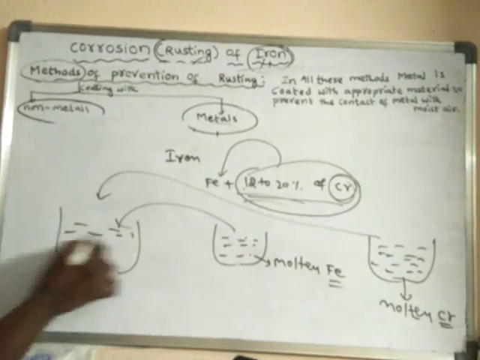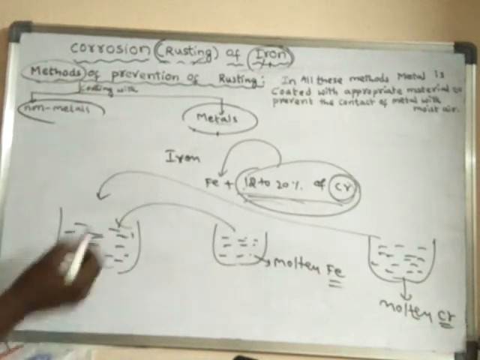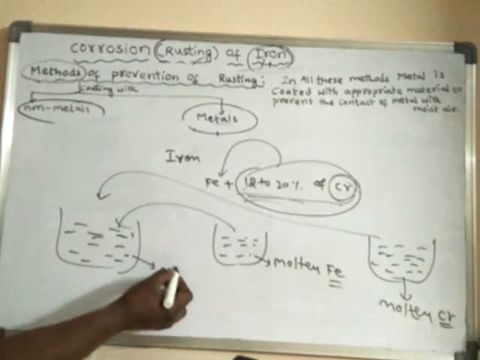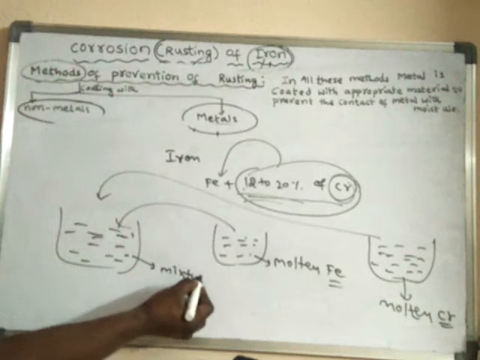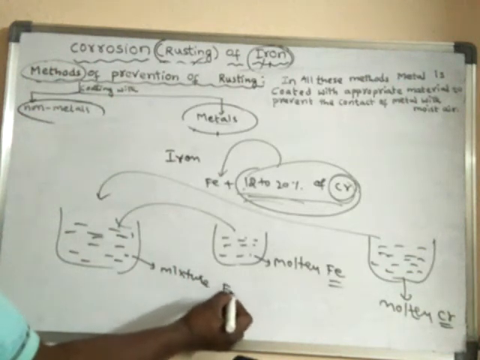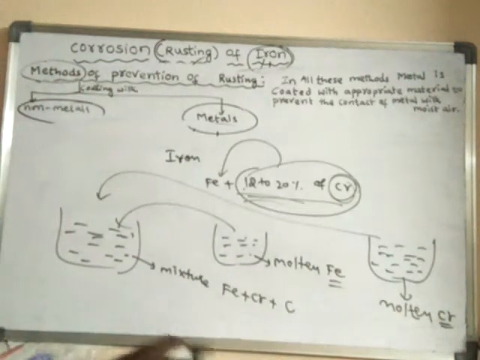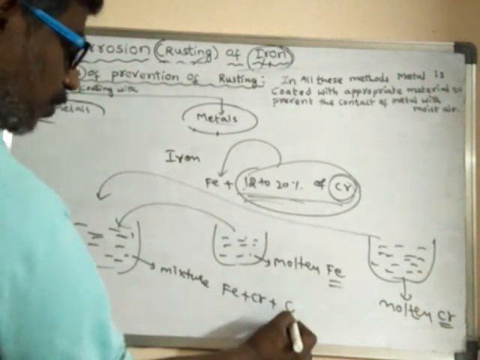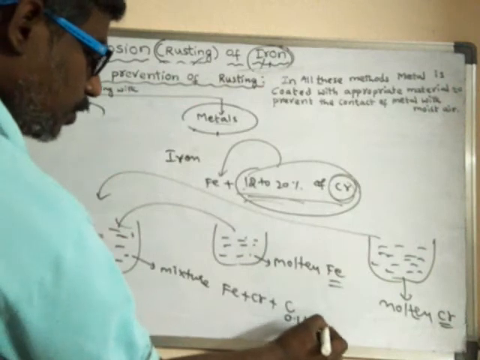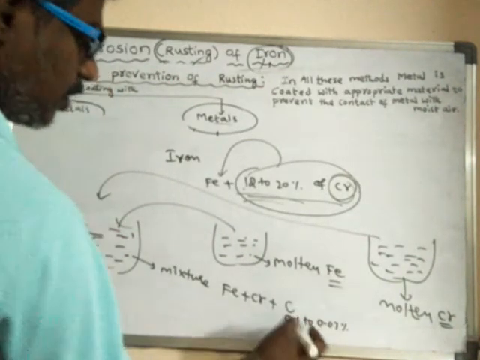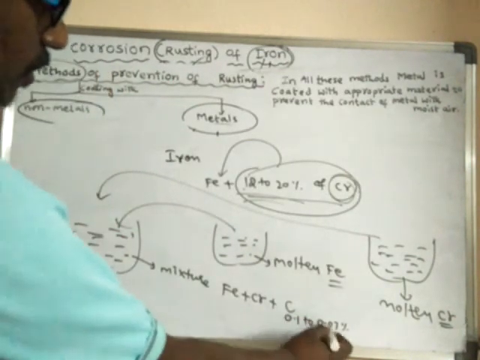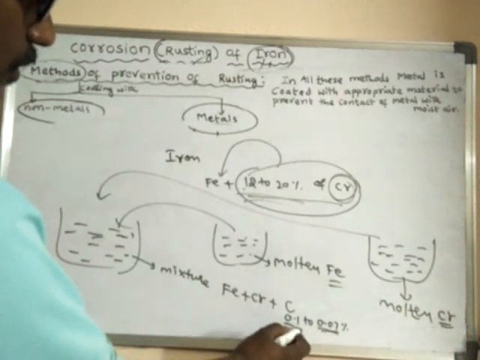This is a mixture of iron and chromium, and even carbon is mixed, around 0.07% to 0.1% of carbon.